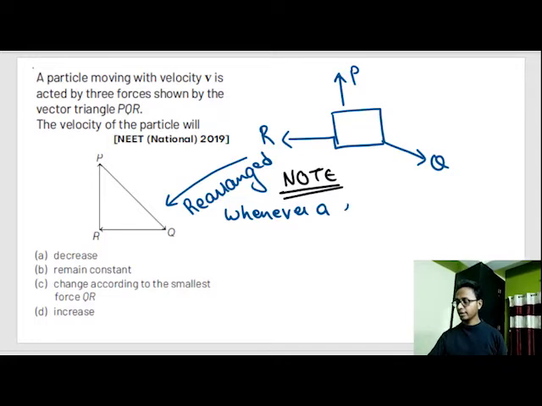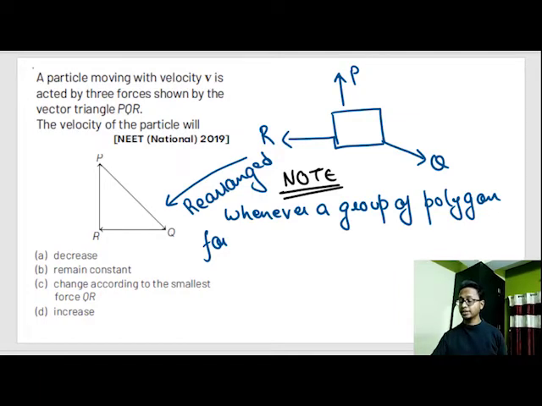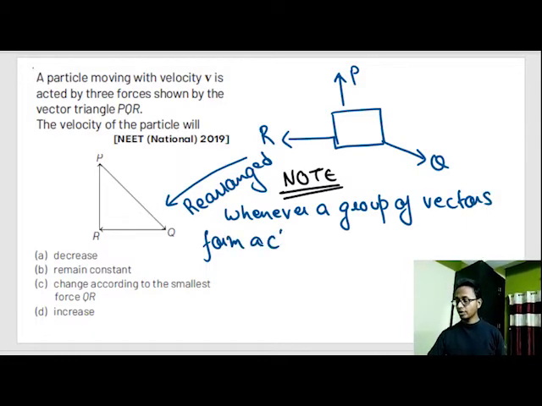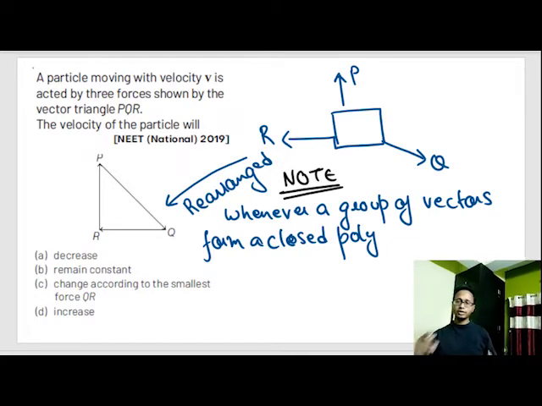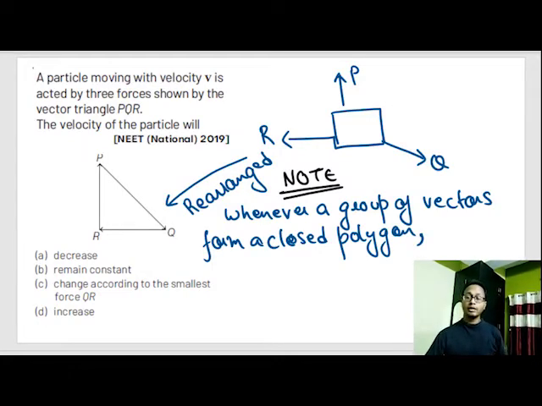Polygon means it can be a triangle, a square, an octagon, any number of sides, but it must be closed. The resultant, or the vector summation, of all those vectors is equal to 0.